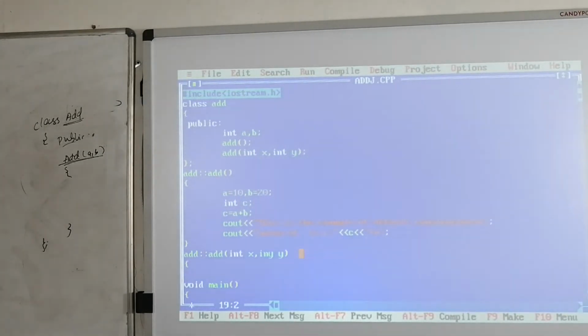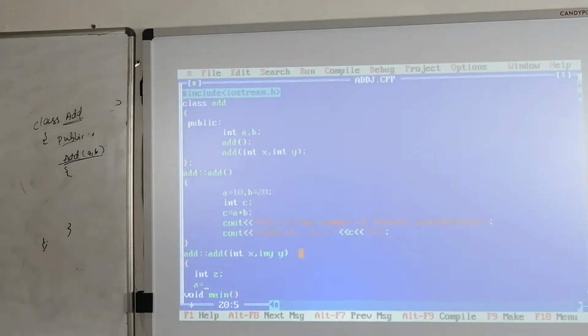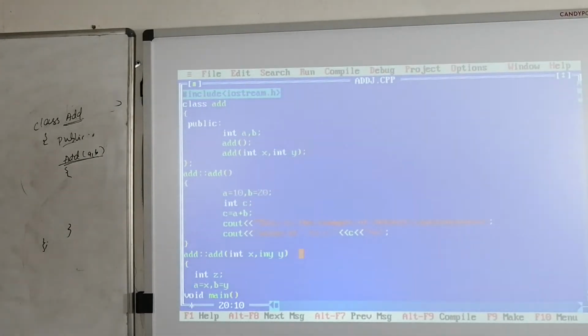Here I am going to define int z. Then a equals x comma b equals y, z equals a plus b,